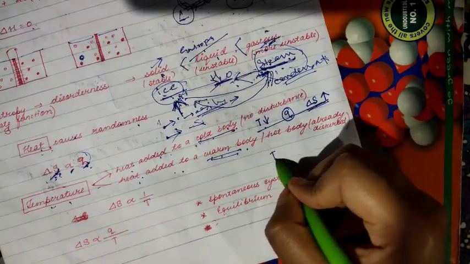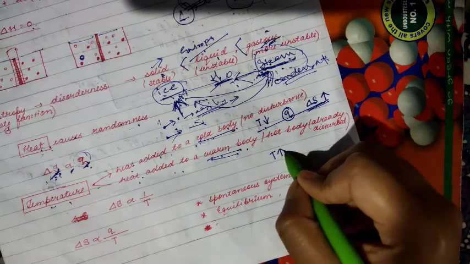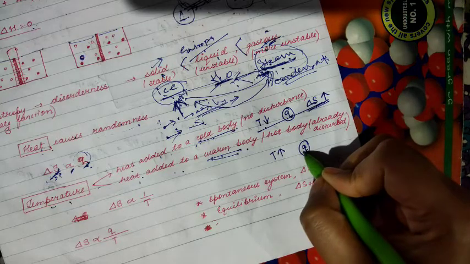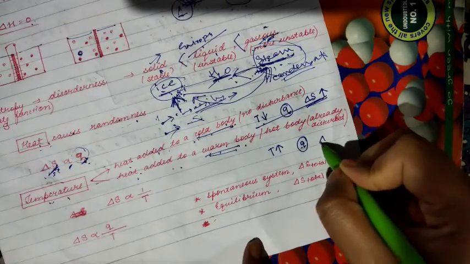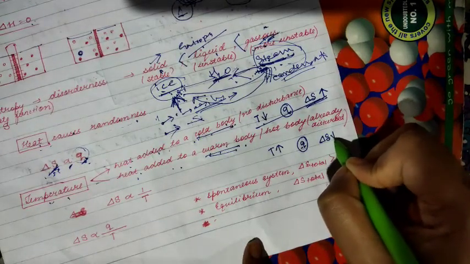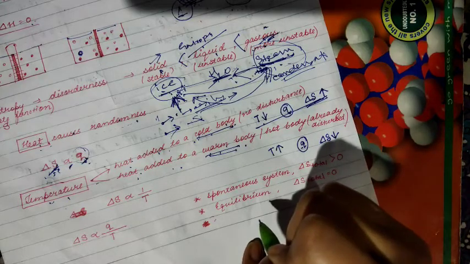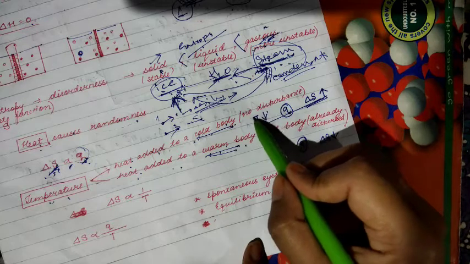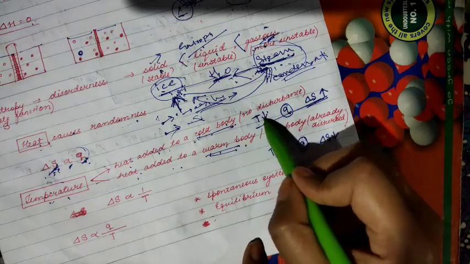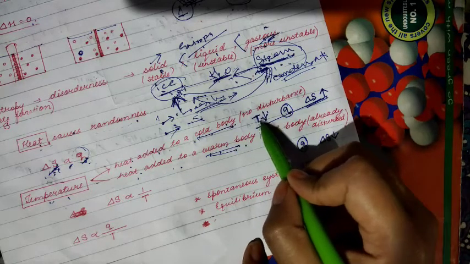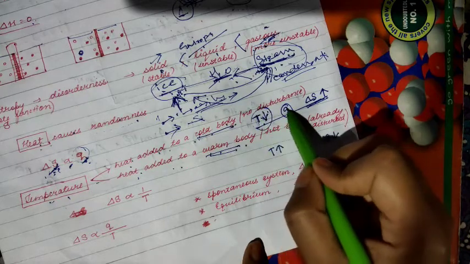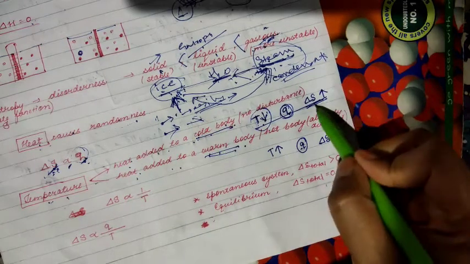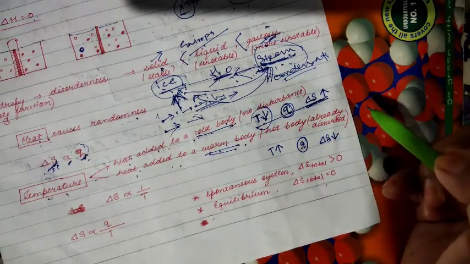But whenever the temperature was already high and you apply more heat, the entropy will not make much difference. This is the point. Clear? A colder body, when you apply heat, since it was cold, will be affected.